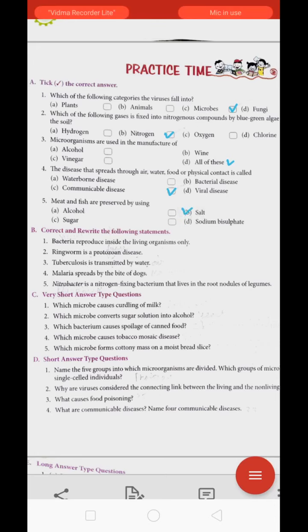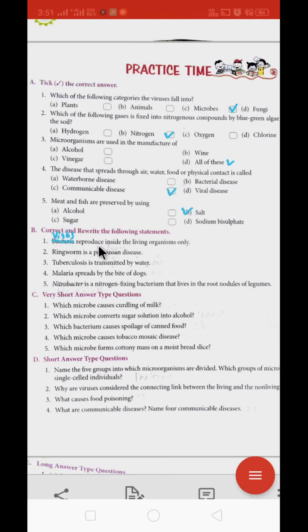Okay, now second question, correct and rewrite the following statements. The first question is, bacteria reproduce inside the living organism only. No, it is the virus that is reproducing in the living organism. So the first answer is virus. Virus reproduces inside the living organism only.